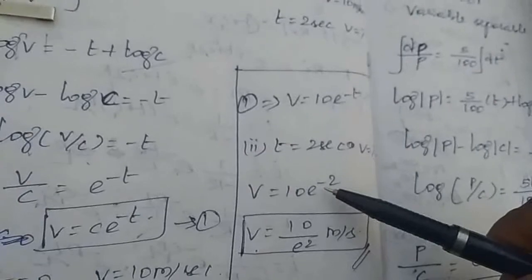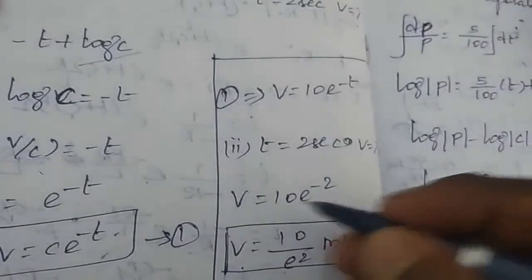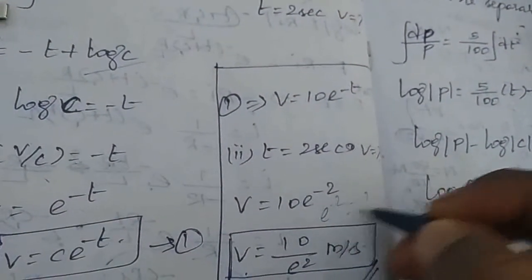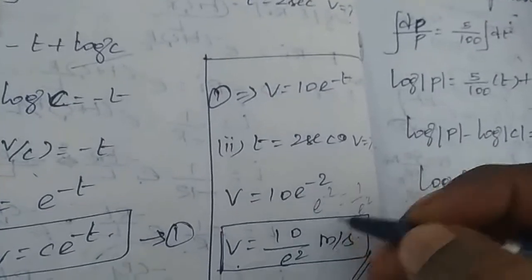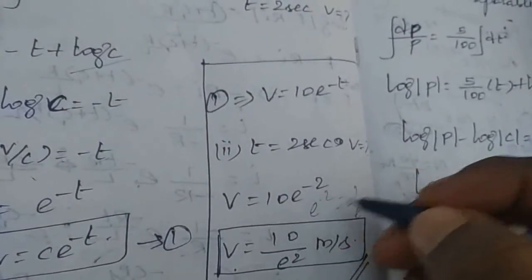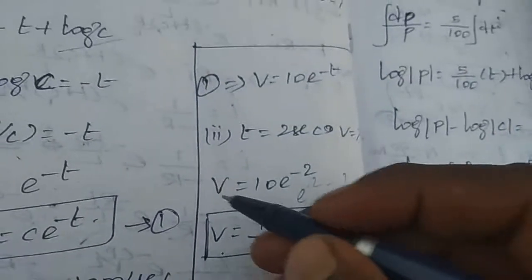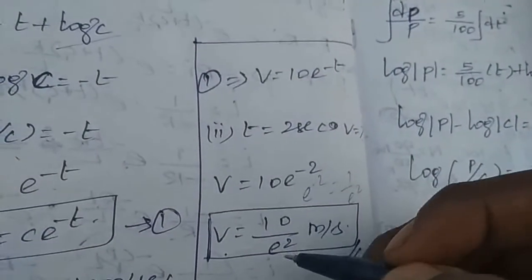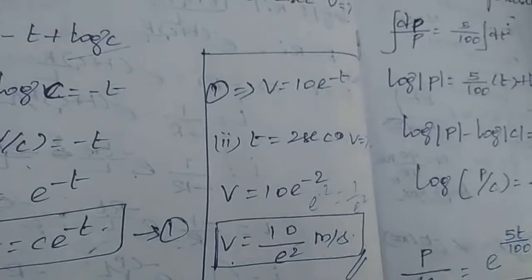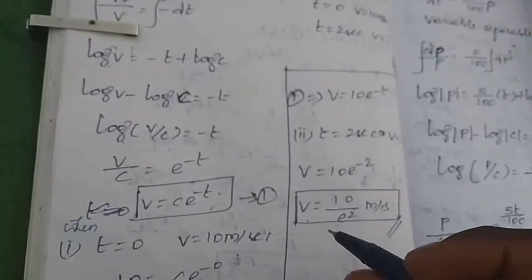How do we write e power minus 2? By the concept a power minus m equals 1 by a power m, e power minus 2 is 1 by e power 2. So the velocity equals 10 by e power 2 meters per second. That is the final result for the velocity. Okay, thank you, students.